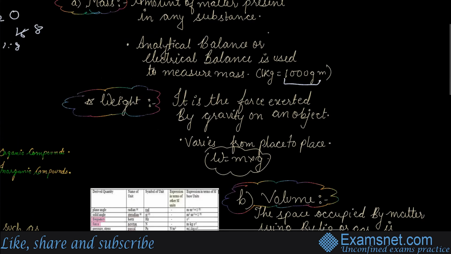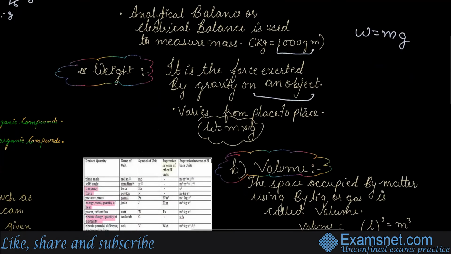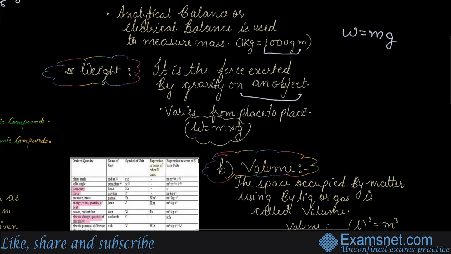Weight, what is weight? Weight is equal to mg, right? The force exerted by gravity on an object. So it varies from place to place, because gravity changes at every point. It would vary when you go beyond the surface, and it will differ when you are at the surface of Earth. So weight is equal to mg. Right now your weight would be with respect to the surface of Earth.